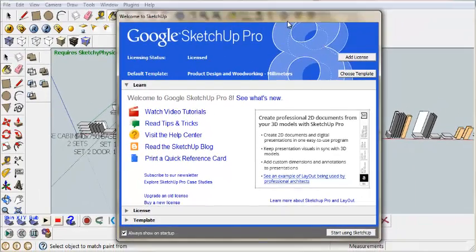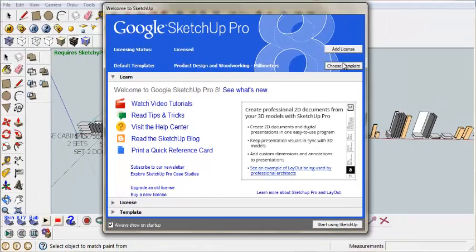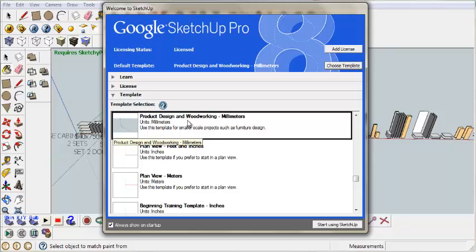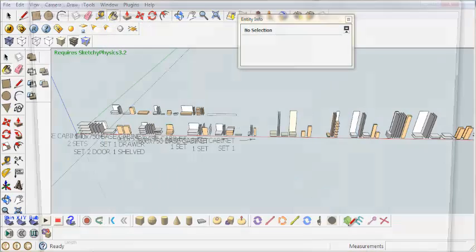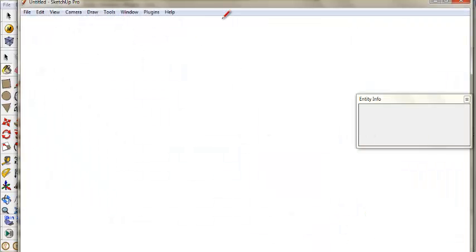Now first, we'll start by choosing a template. With this, I'm going to use product design and woodworking, and start using SketchUp. All right, let's wait for it to load.